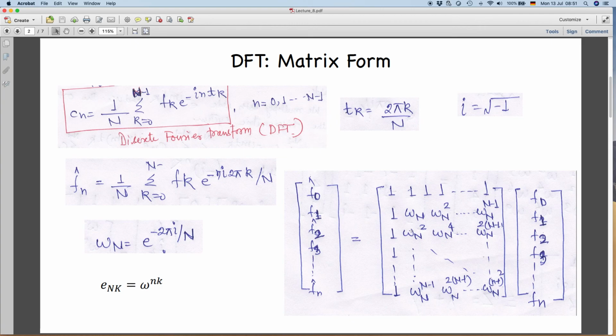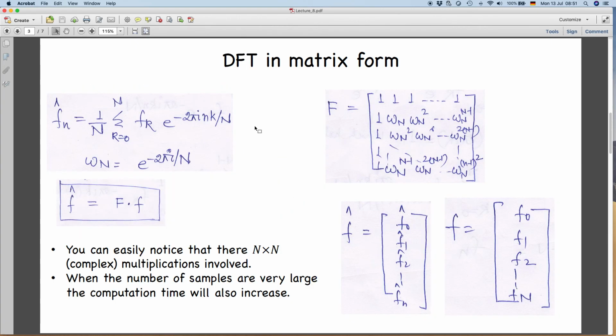When you have a large number of data points, your total multiplications and computation will become very large, so the time consumption will also become large. So think about when they discovered this FFT in the 1960s. At that time, even a small improvement in computation time was a big achievement. So that's why they had to discover FFT.